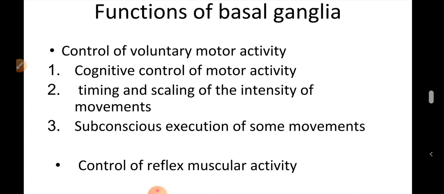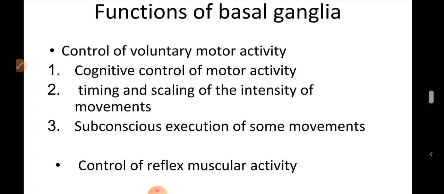So, cognitive control of motor activity. Physiological studies have shown that the neural discharge in basal ganglia, like cerebellum, begins well before the movement begins. Therefore the basal ganglia, like cerebellum, are involved in planning and programming of the movements. So in the cognitive function, the importance is of planning and programming of the movement. Most of the motor actions occur as a consequence of thoughts generated in the mind. This process is known as cognitive control of motor activity.